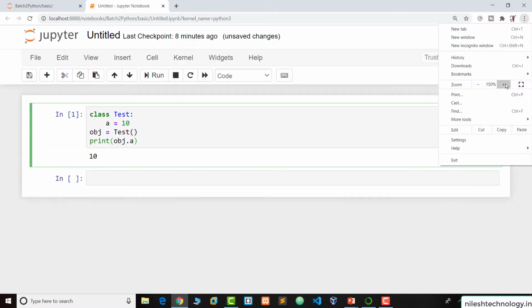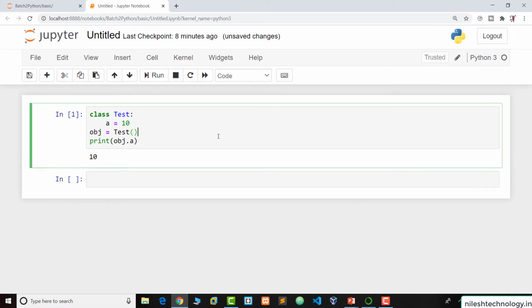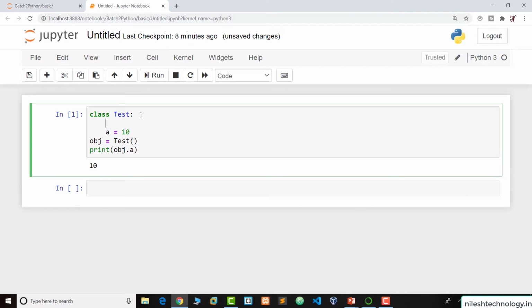Let me zoom in on this size. So a equal to 10 is my attribute, or member, or variable, a member of this class. And if you want to print this attribute, then we need to create an object. So obj is my object name. We create the object of this class and print the value of a by using this object.